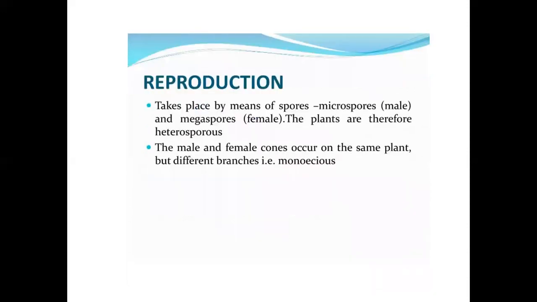Reproduction takes place by means of spores: microspores, male, and megaspores, female. The plants are therefore heterosporous. The male and female cones occur on the same plant but on different branches, that is monoecious.